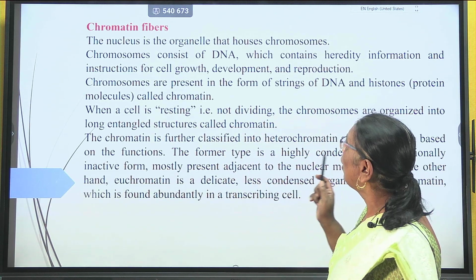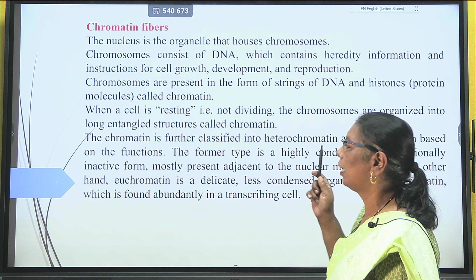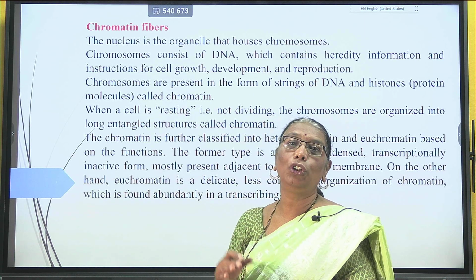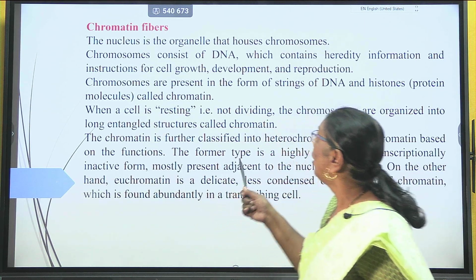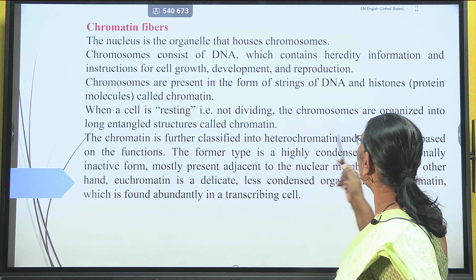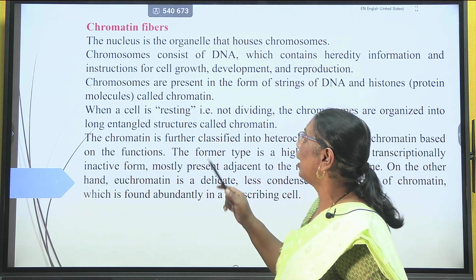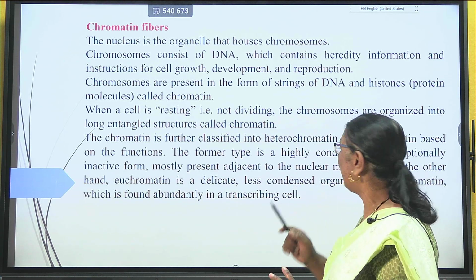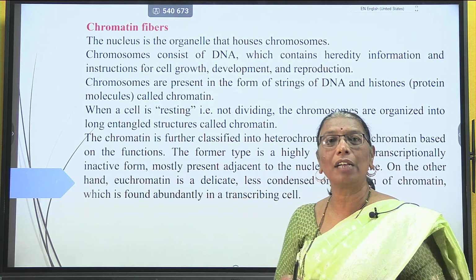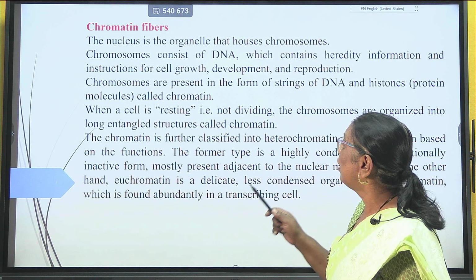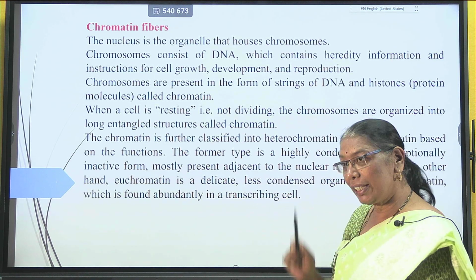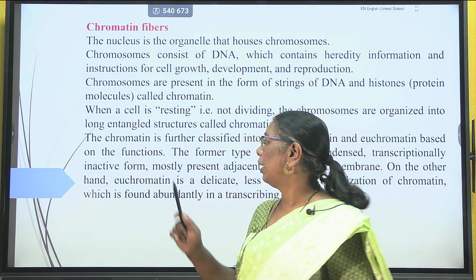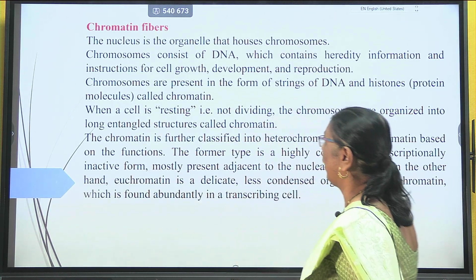But the chromatin is further classified into two groups on the basis of their function: euchromatin and heterochromatin. When the chromatin is present in highly condensed form and is inactive, that is termed heterochromatin, and when it is delicate, less condensed, and active, it is termed euchromatin material.